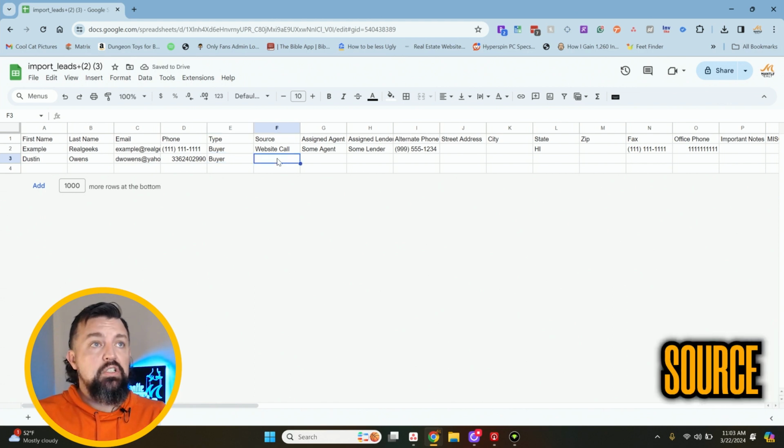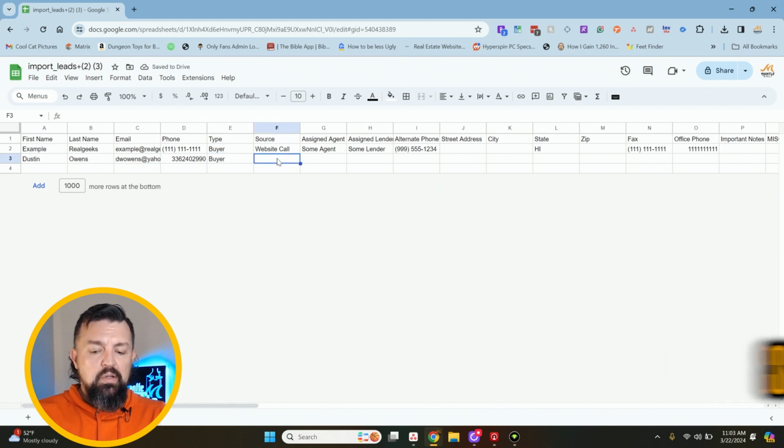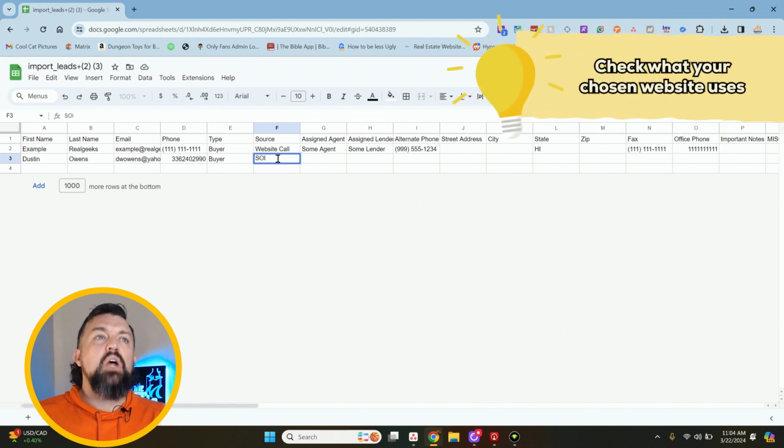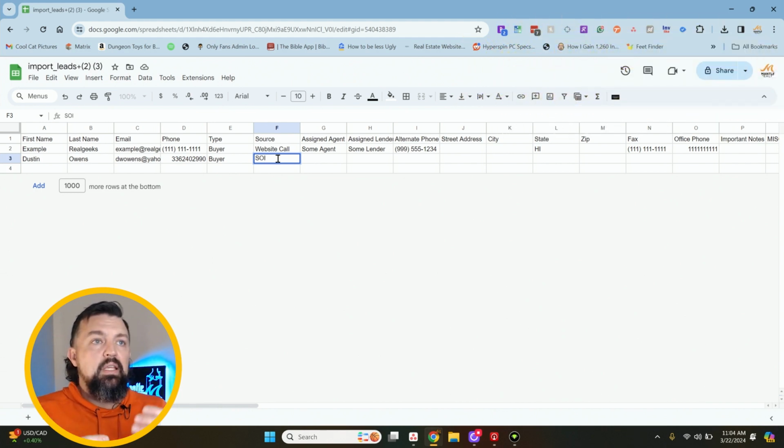Source, make sure that you are putting it in correctly. So if one site says sphere of influence spelled out, it would work. Other sites just want it as SOI. So you need to make sure that you put it in there correctly. If you don't know and you're putting this in, especially for me, I will go in there and actually fix the source off of these kinds of things.